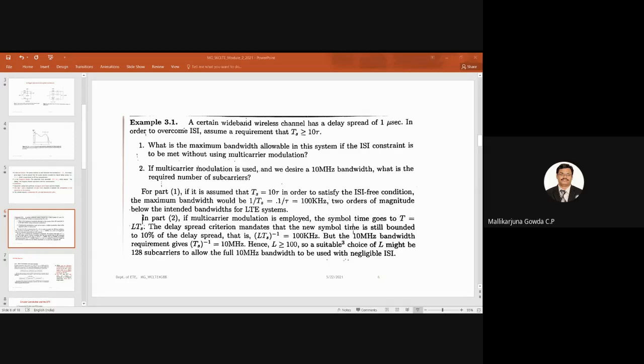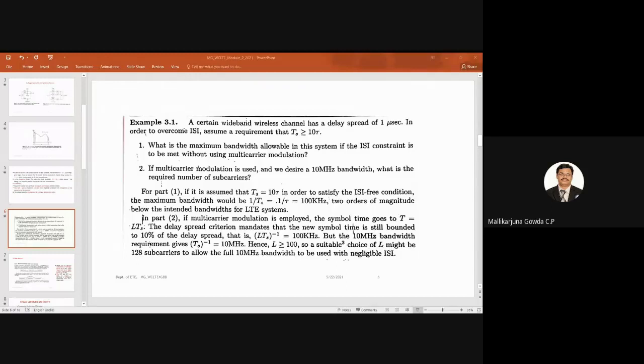Remember the variable bandwidth, from 1.4 megahertz up to 20 megahertz: 1.4 megahertz, then 3 megahertz, then 5 megahertz, 10 megahertz, 15 megahertz, and 20 megahertz. So it can support these variable bandwidth LTE.